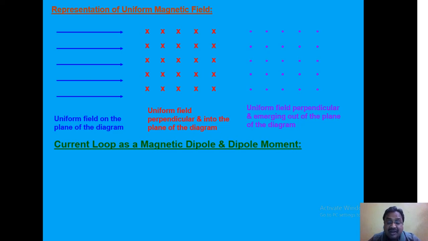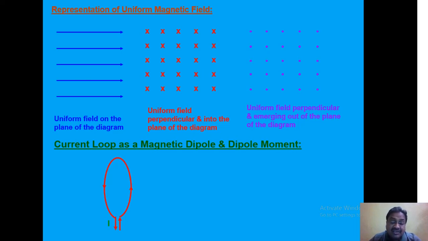And experimentally as well as mathematically, it is established that a current loop can behave like a magnetic dipole. So, now we will discuss current loop as a magnetic dipole and dipole moment. Any current carrying conductor is associated with a magnetic field as per Oersted's magnetic effect of current.